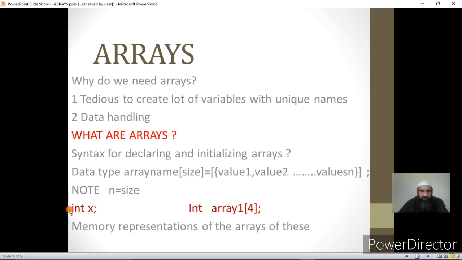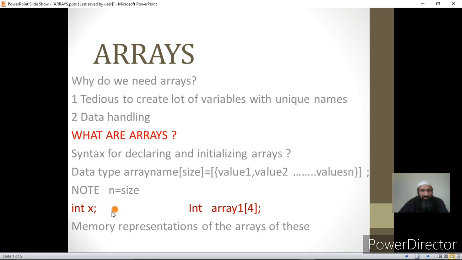Let us see the syntax for declaring a variable which you already know. Now if I have to declare a variable x, I first declare its data type. You have done it so far. I say int x. So x is a variable which can hold a value which is of integer type.